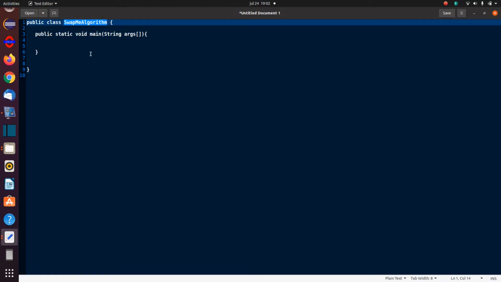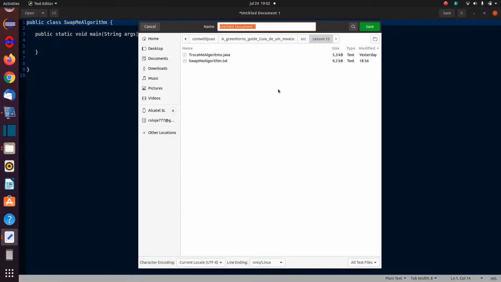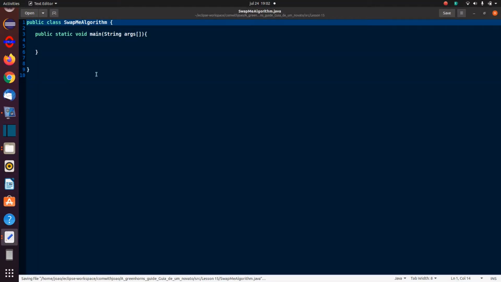So I'm just going to copy that, it's going to be easier, and I'm going to say save, and you can save it in any of your files where you're going to put your projects. I'm going to save it here where I keep my projects, and I'm going to say .java. Remember, the same name with .java at the end, and there I've saved it, SwapMeAlgorithm.java. Okay, so I've now got my class ready for my code.